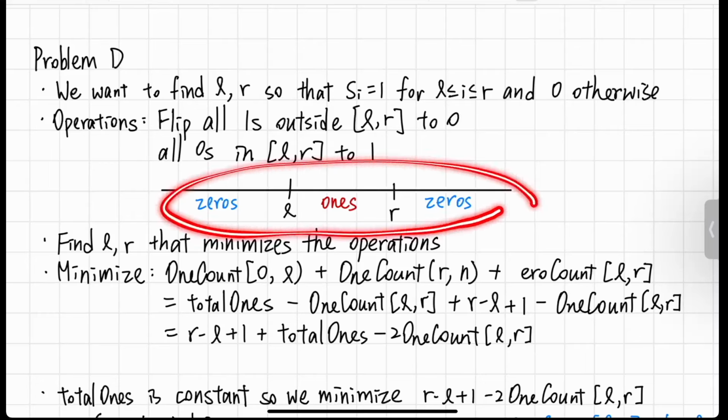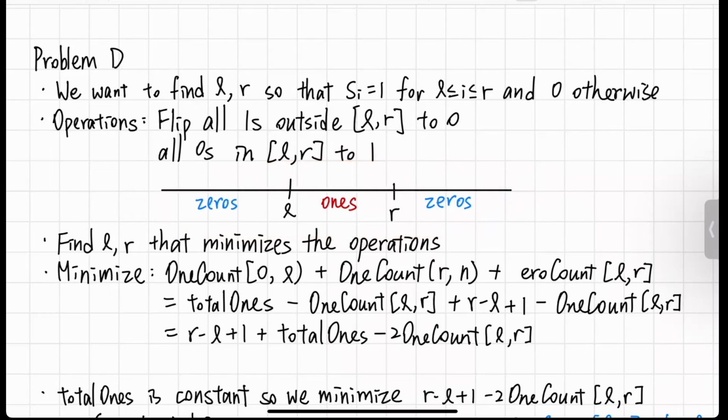So this visualizes what we want to make, which is a range from L to R with all ones and all other locations with all zeros. So we want to flip all the ones here and here to 0 and flip all the zeros in this segment to ones. And our goal is to find L and R that minimize these operations.